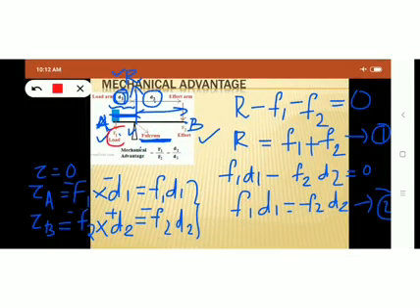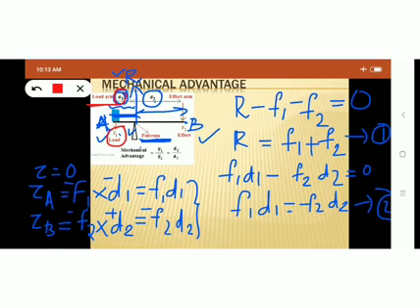Hence, F1 is called load because the force F1 is used to lift some weight, and its distance from the fulcrum, that is D1, can be considered as load arm. So that is why D1 is written as or considered as load arm. Okay, so F1 is the force used to lift some weight. Hence, F1 is called load. And the distance of F1 from the fulcrum is D1. And that D1 is known as load arm.